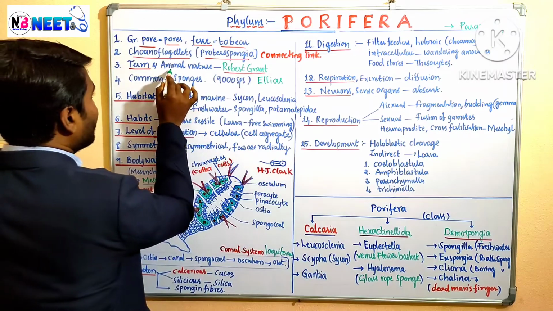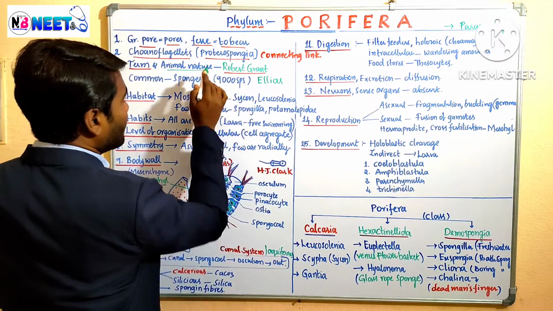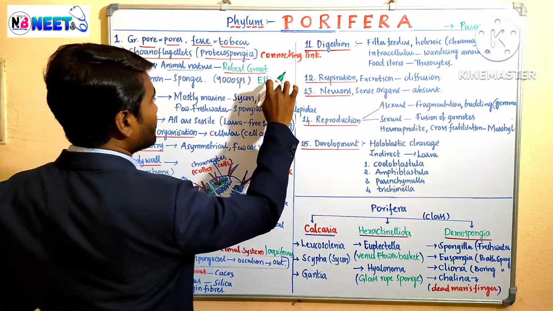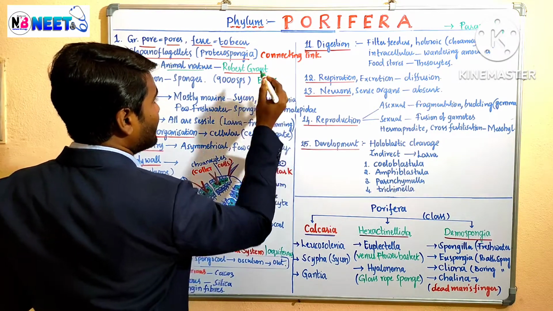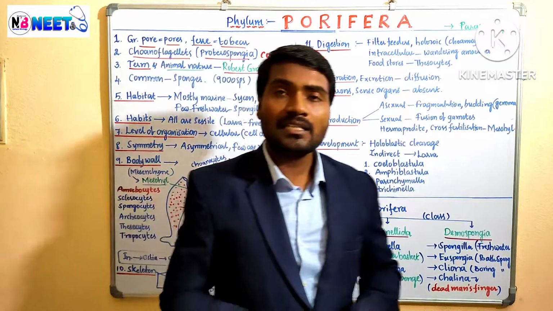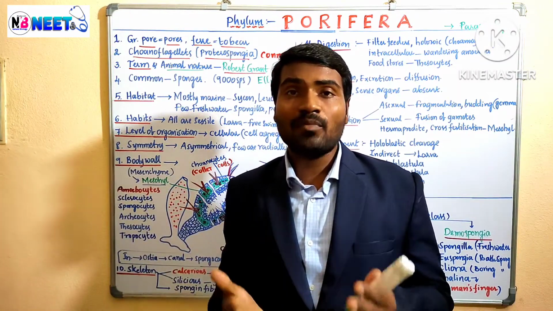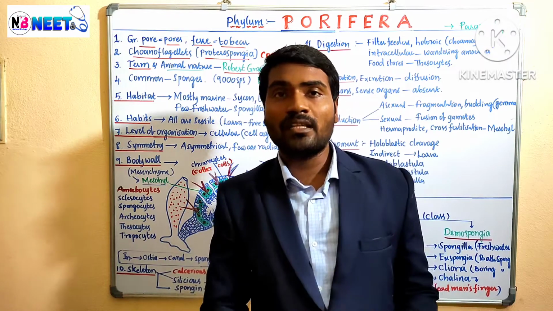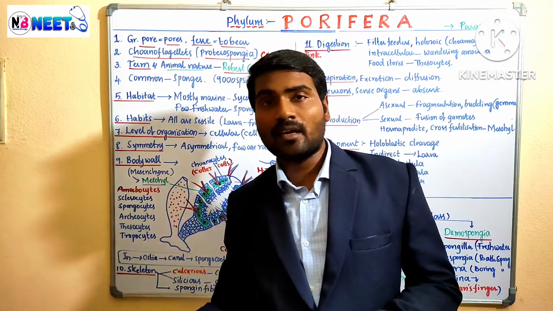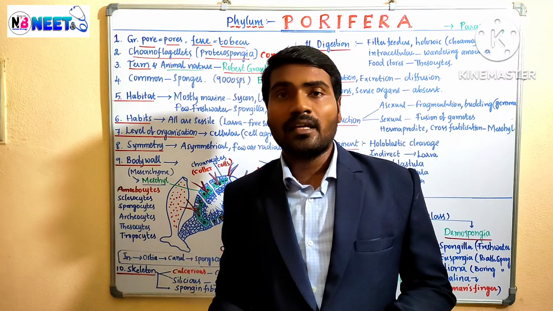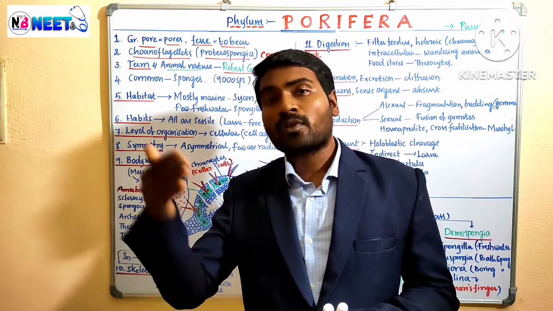And its animal nature was given by Ellis. Ellis is the scientist who established the animal nature of poriferans. Earlier it was placed in the protozoans. Later he separated them: no, these are the poriferans.